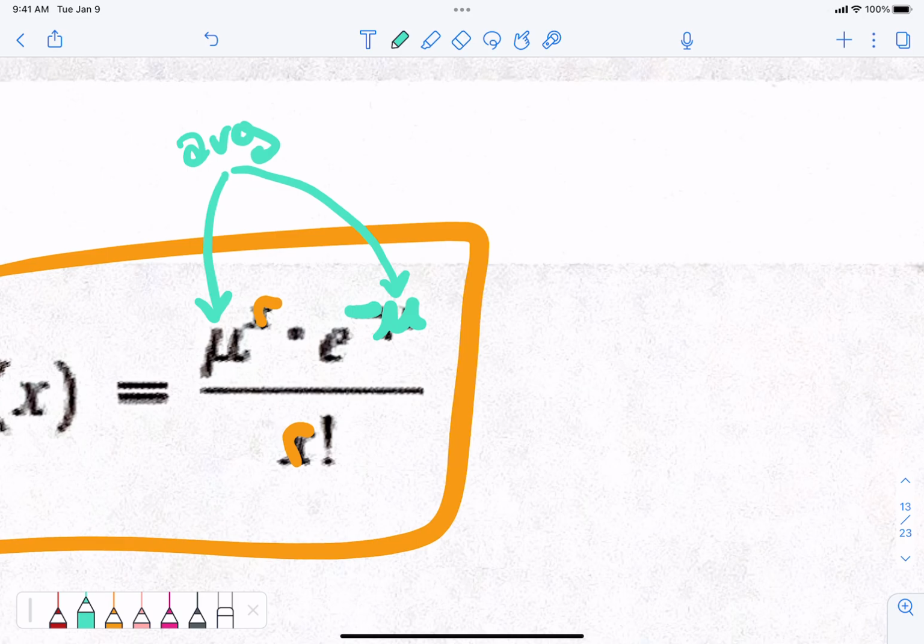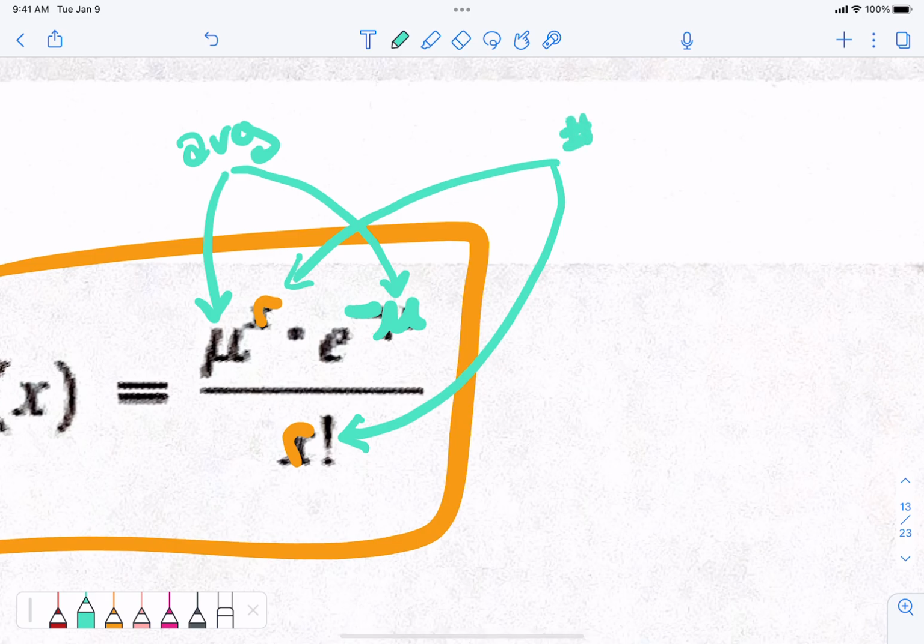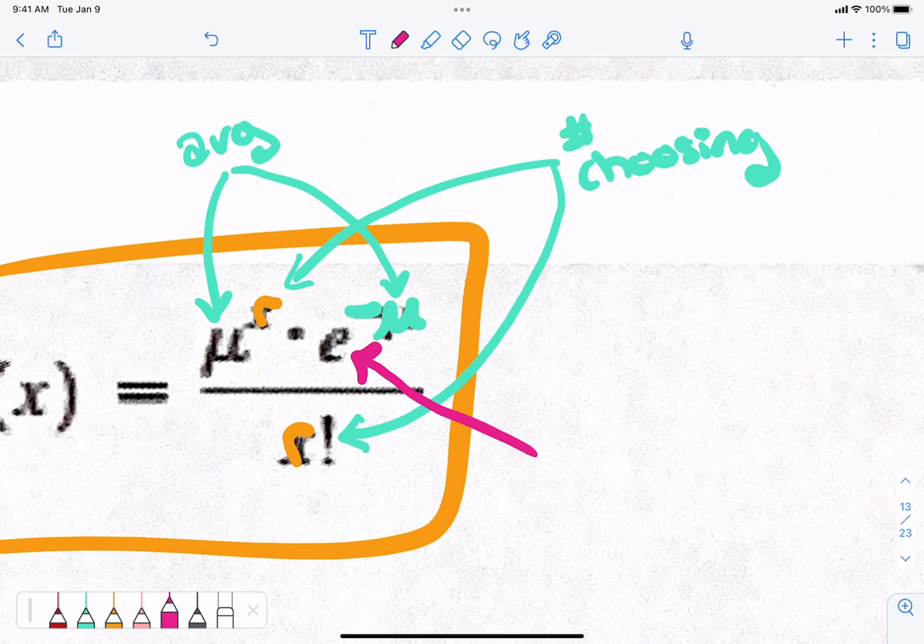All right, next variable, r. What does r stand for? The number we want, or the number that we're choosing. Write this down. The last thing they have in here is e. We didn't talk about e above. What is e? E is just a number. Do you know what number e is? 2.71828, whatever.